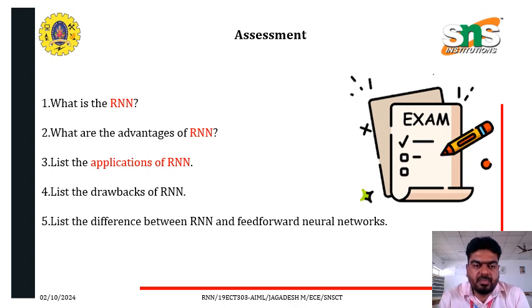So let's take the assessment. The first question is: what is RNN, that is, recurrent neural network? The second question: what are the advantages of RNN? Here you can write a minimum of 4 advantages. The third: list some real-time applications of RNN. The fourth question: list the drawbacks of RNN. Next, list the differences between RNN and feed-forward neural networks. Five questions, take up the assessment and submit.